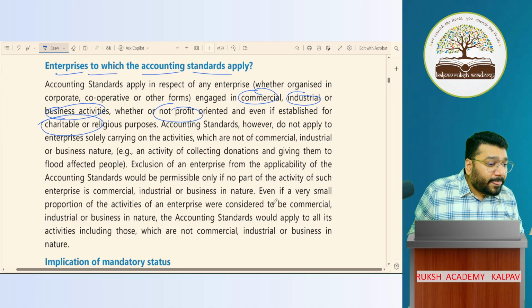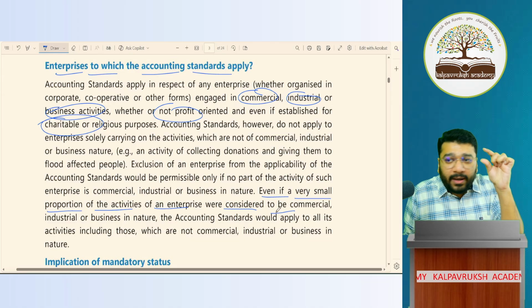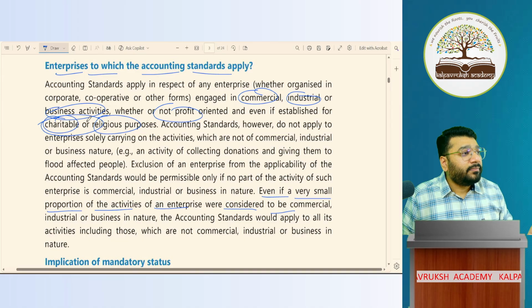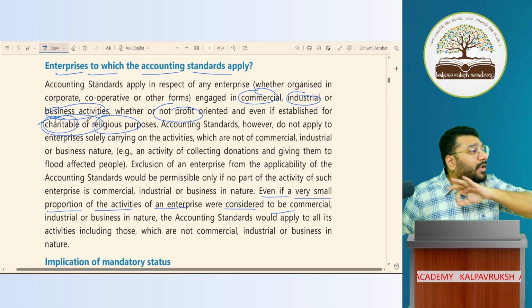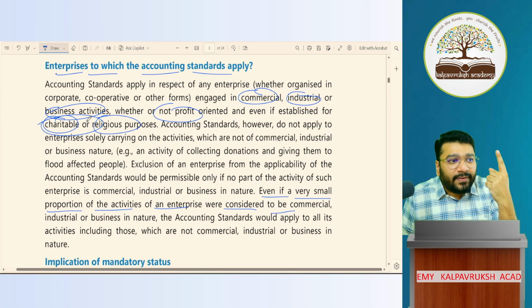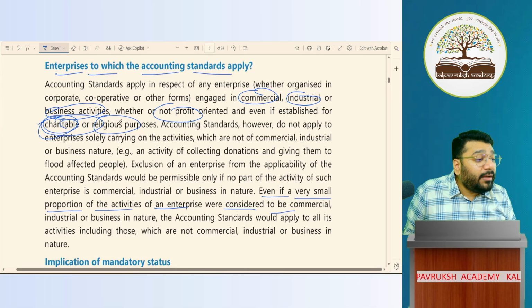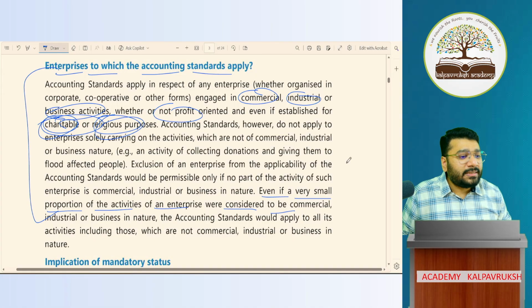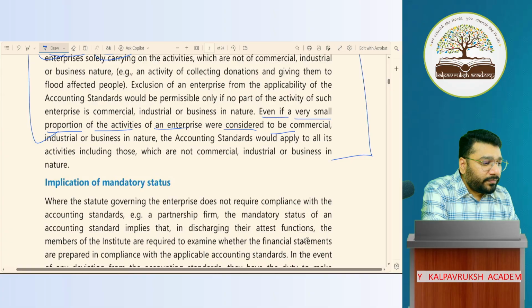Clear or not clear? Even if a very small portion of the activity of the enterprise is considered commercial, even in the small part, you're a charitable organization or a religious purpose organization. Nothing is commercial. Out of 100 activities, 99 activities are non-commercial, and one small activity is commercial. Should you apply AS? Yes. So the entire charitable and religious organization has to apply AS. This is what is mentioned in this point. In the regular class, we've discussed this paragraph in depth. Now, I gave you the overall summary.